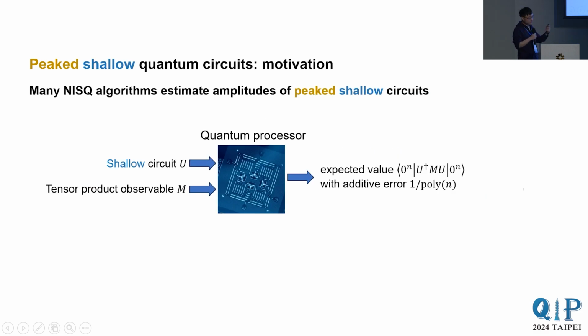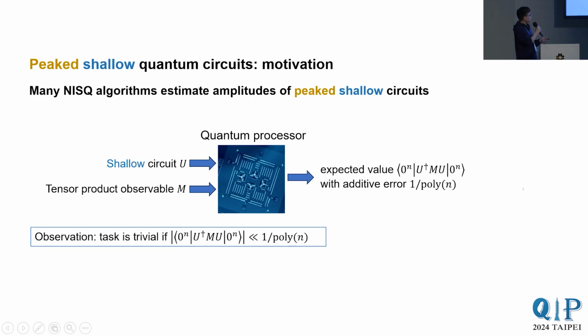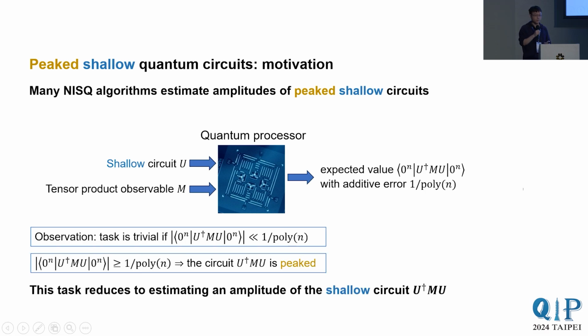So that's for general peaked circuits. What about peaked shallow quantum circuits? I claim that the quantum part of many NISQ algorithms involves estimating the amplitudes of peaked shallow quantum circuits. Why? Because many NISQ algorithms use a quantum computer to estimate the expected value of a tensor product observable at the output of a shallow circuit through Monte Carlo sampling, ideally to within inverse polynomial additive error. But first notice that if the magnitude of the value to be estimated is much smaller than 1 over poly n, then the task is trivial, because simply outputting 0 satisfies this inverse polynomial additive error accuracy requirement.